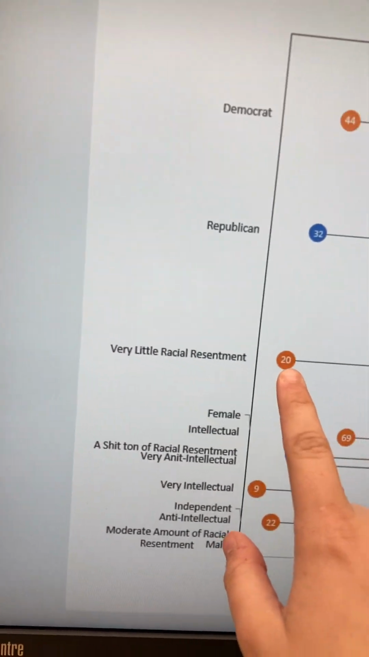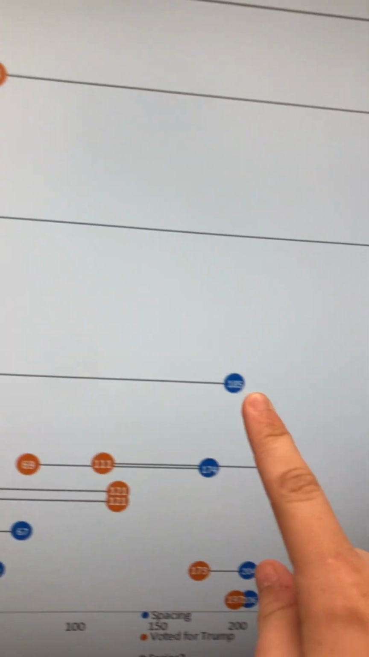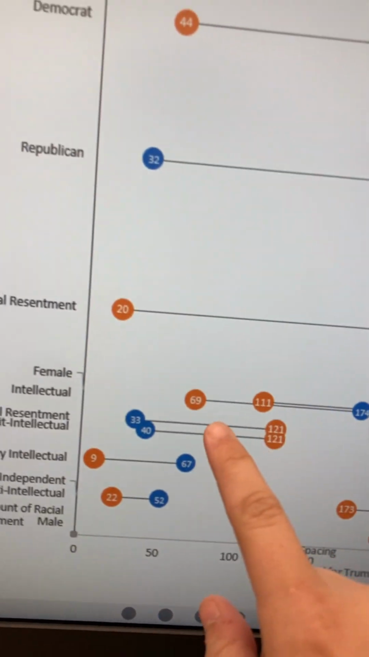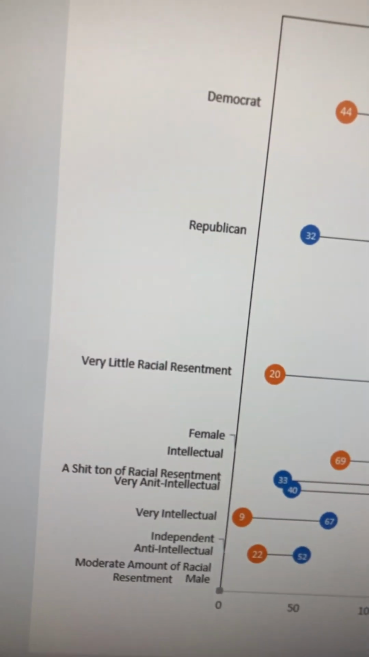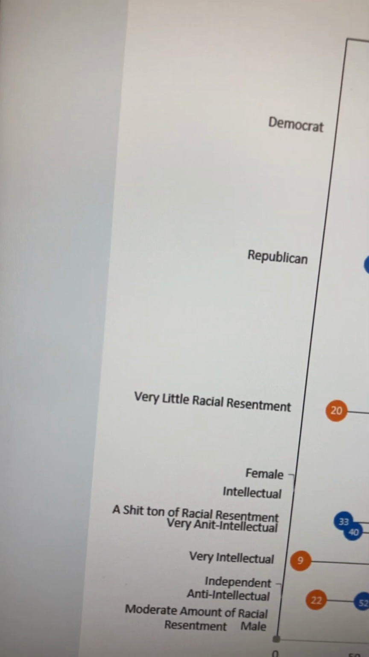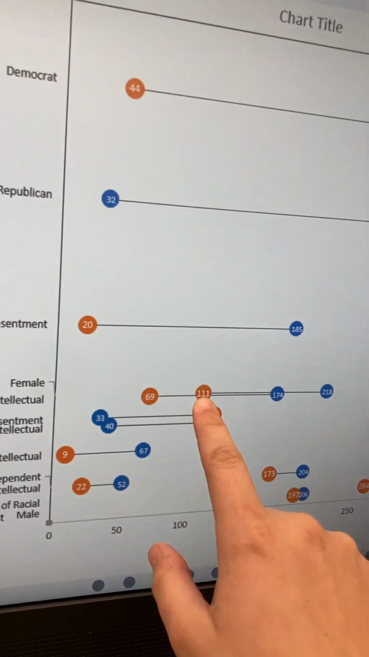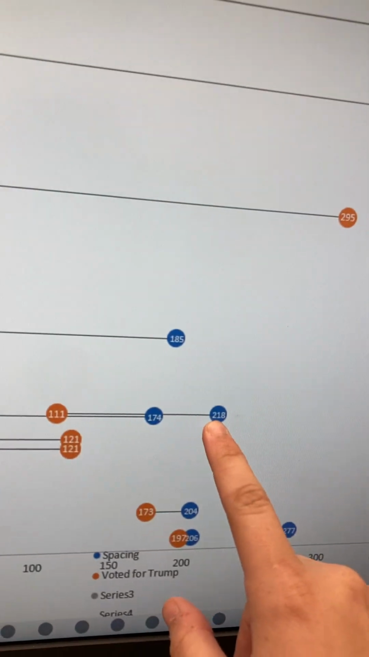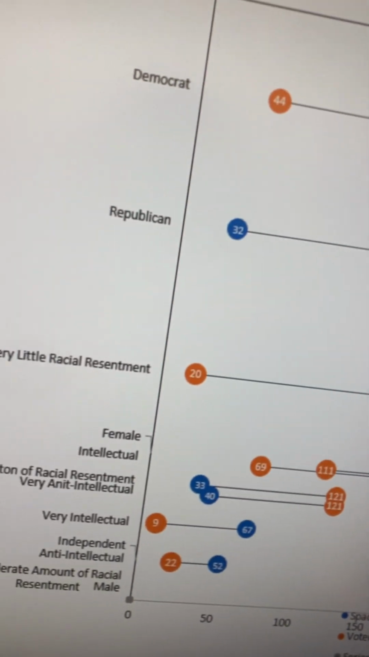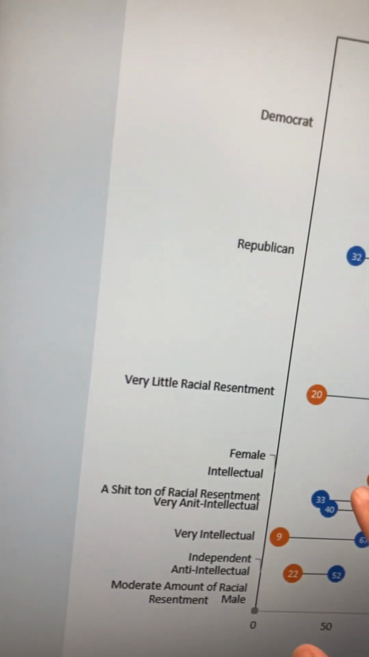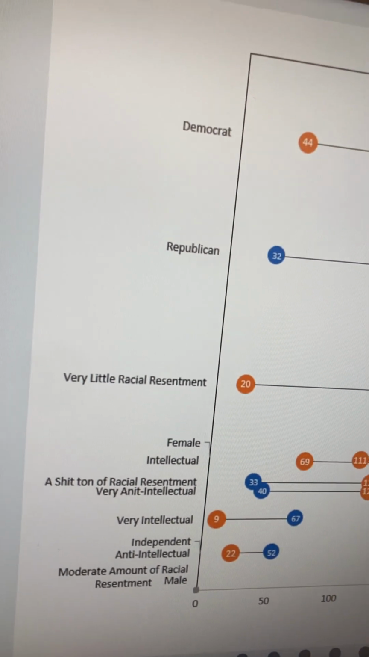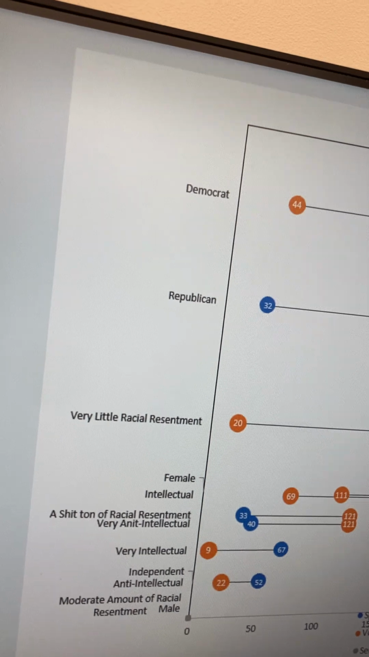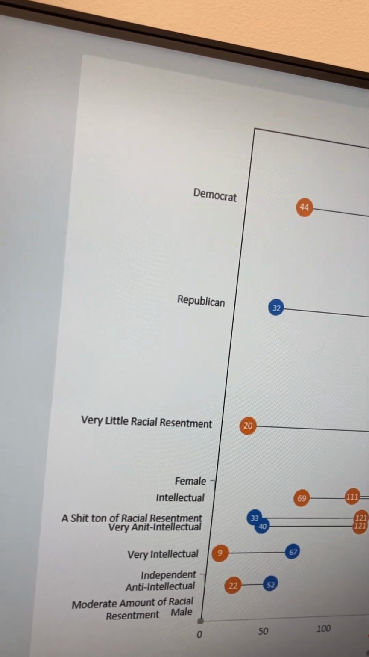We have 20 Republicans with very little racial resentment and 185 Democrats with very little racial resentment. Here's where it gets a little clumpy, but I'm pretty sure I've got it all here. We have 111 females who voted for Trump. We have 218 females who voted for someone else. Here we have intellectual. I ranked it from intellectual, very intellectual, anti-intellectual, very anti-intellectual, all right?